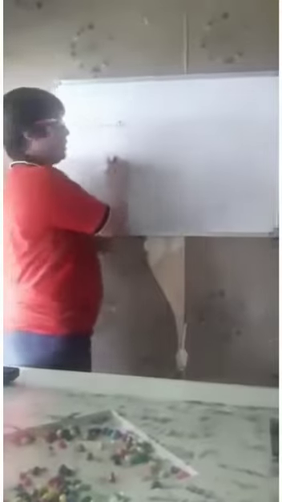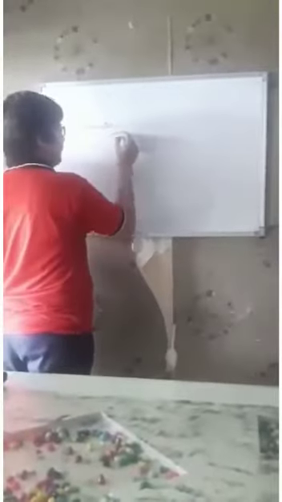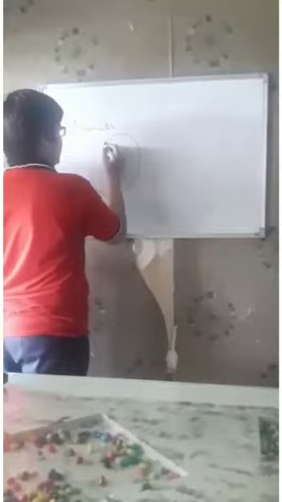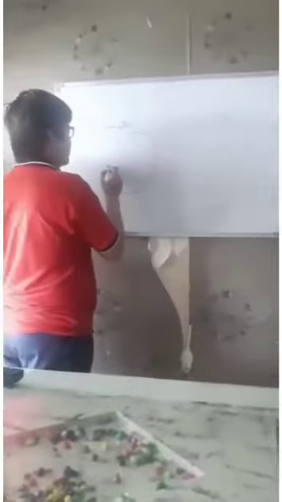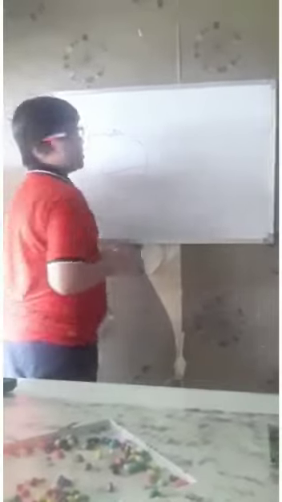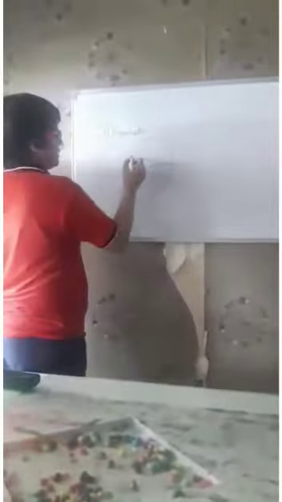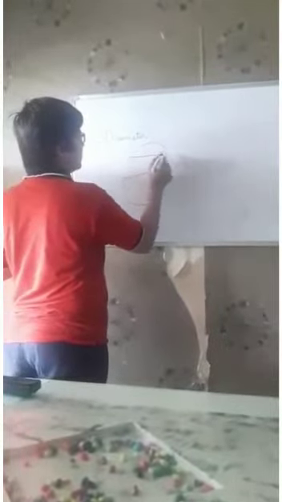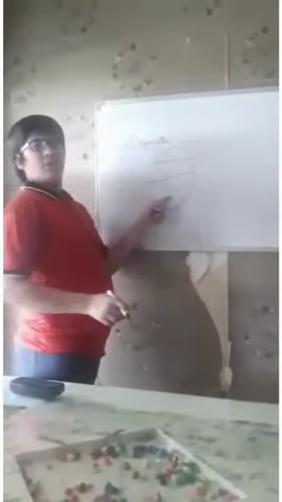Our next term is diameter. What is diameter? This is a circle. Diameter is the longest chord in a circle which divides the circle into two equal parts. But you can see, sir, even this chord is longer than this chord.